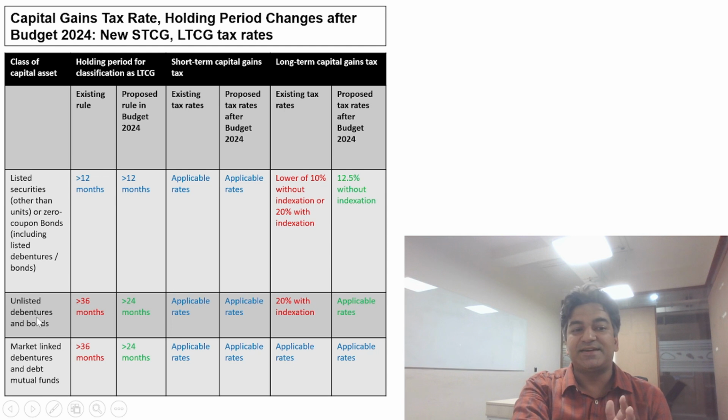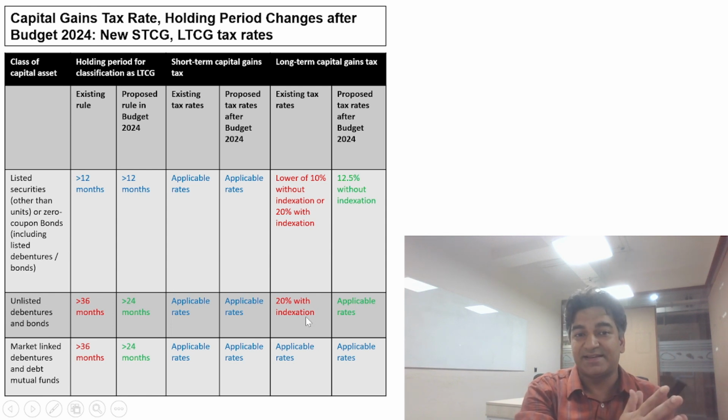As far as unlisted debentures and bonds are concerned, there is a change in the period of holding. Earlier it was 36 months and now it is 24 months. So the period of holding has been reduced from 36 months to 24 months. Short-term capital gains, again, there is no change. It will be taxed at the applicable rates. However, there is a change as far as the long-term capital gain is concerned. LTCG was earlier taxed at 20% with indexation. That was the existing tax rate. Now it will be taxed at the applicable slab rates.